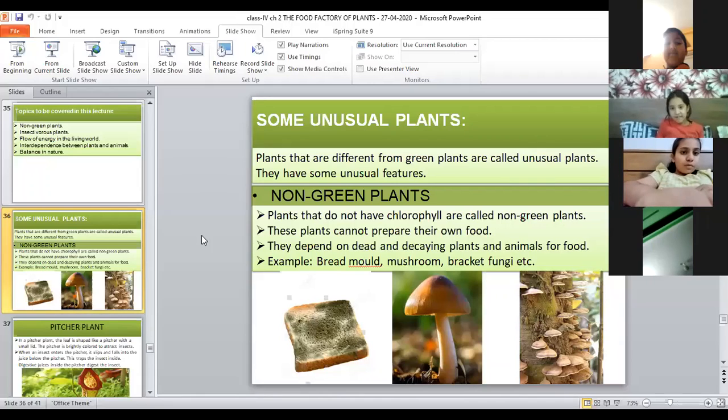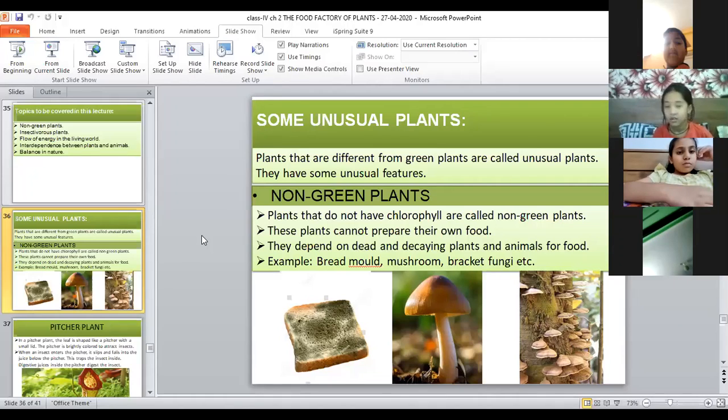And before this, what did we learn? This was the last portion of our chapter. Ma'am, we learned interdependence between plants. Interdependence, yes. And in our last lecture yesterday, what did we study yesterday? Ma'am, yesterday I was not there. I was not in class, ma'am. Okay, no issues. Just go through the worksheets and PDF that I have uploaded. Yesterday's PDF I have already uploaded. Go through it. Okay, ma'am.